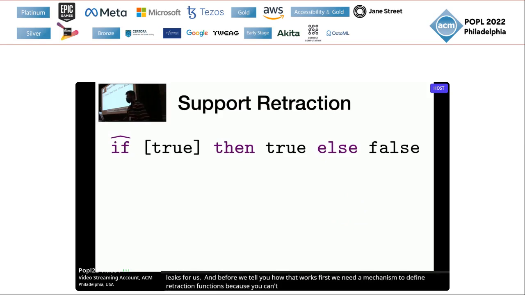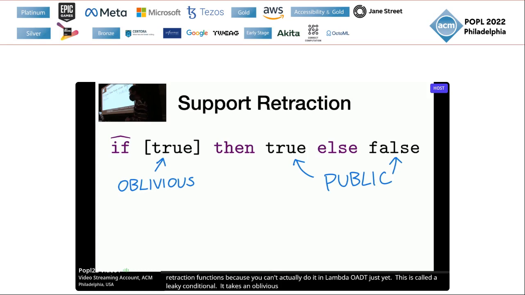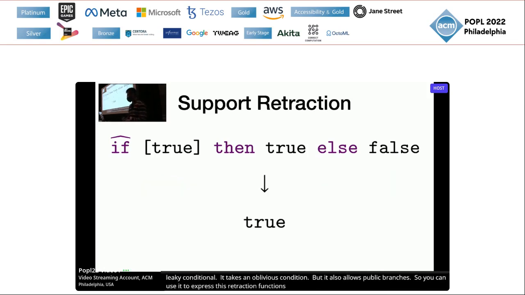So this is called a leaky conditional. It's kind of like a mux. It takes an oblivious condition, but it also allows public branches. So you can use it to express these retraction functions or decryption functions. But apparently, if you actually run it naively, then it would just reveal the private condition.